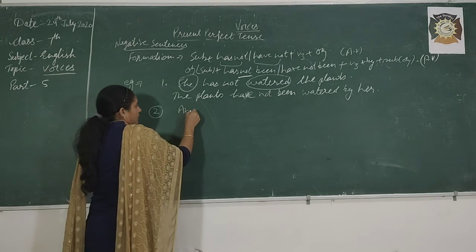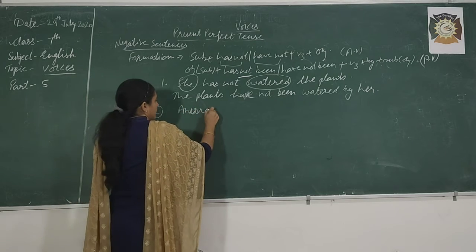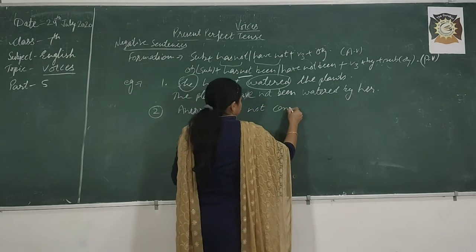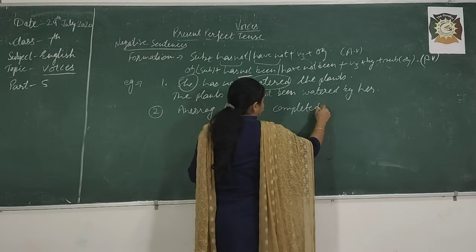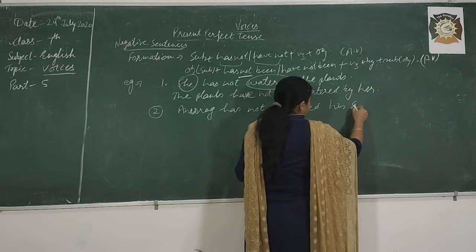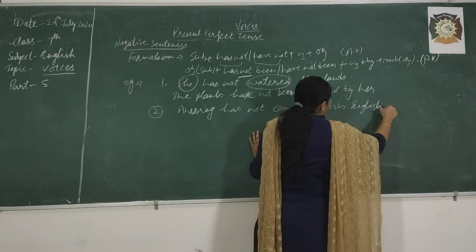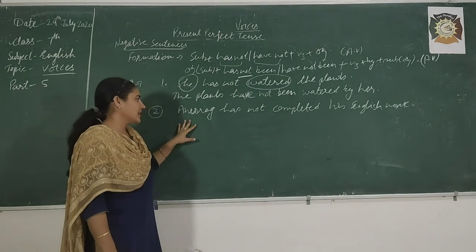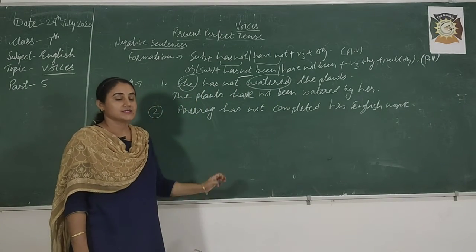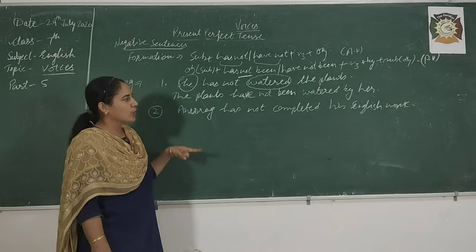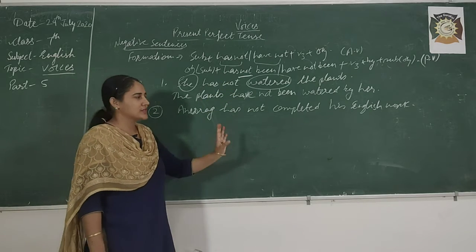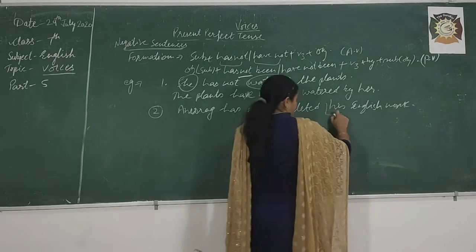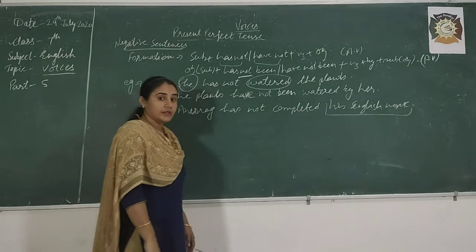Right, Anurag has not completed his English work. So, Anurag has not completed his English work. What is the object here? Some students will go with English work, no. Some will say his English work, some will say work, no. Completely his English work will come in the beginning.